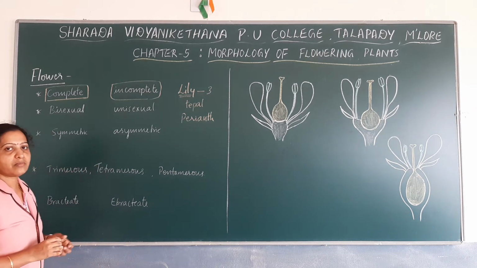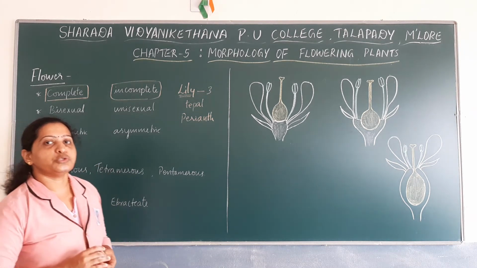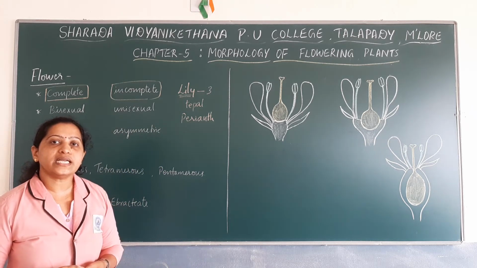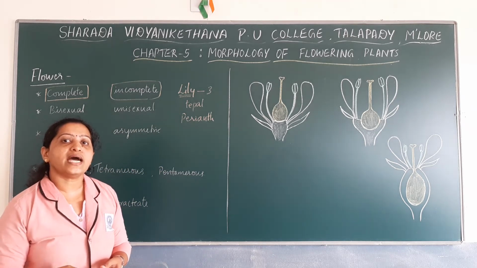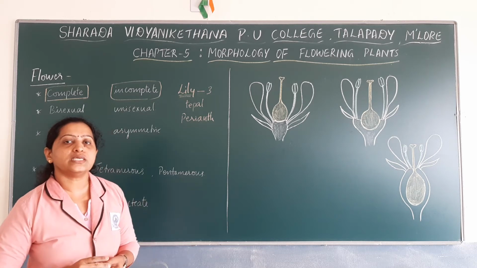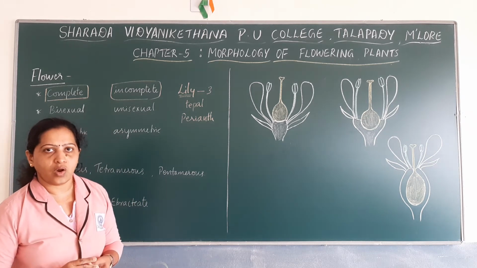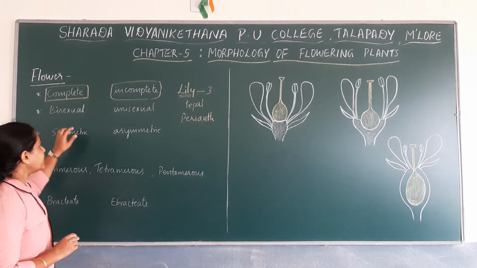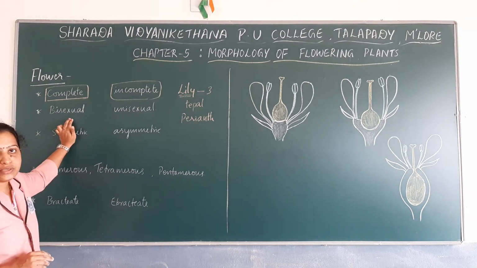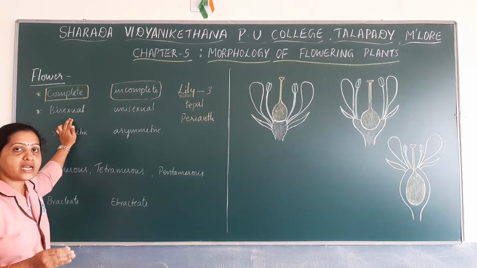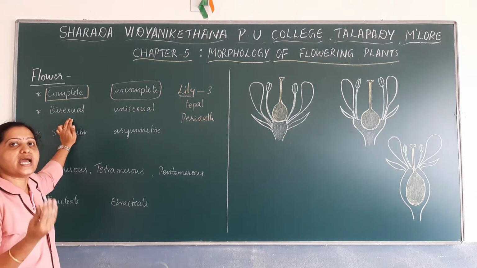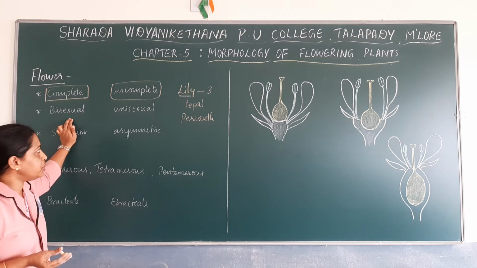Now let us discuss bisexual and unisexual flowers. A flower can be considered bisexual if it has both the essential whorls. You know that the essential whorls are androecium and gynoecium. So a bisexual flower has both the reproductive units, that is, the male reproductive unit as well as the female reproductive unit.